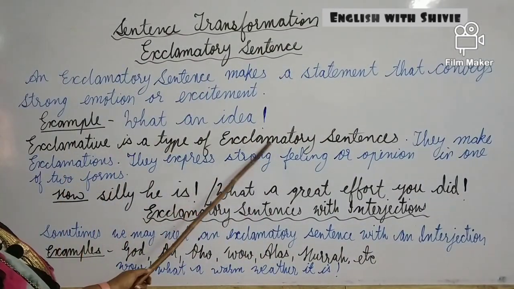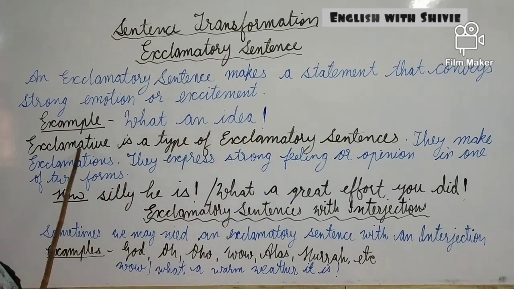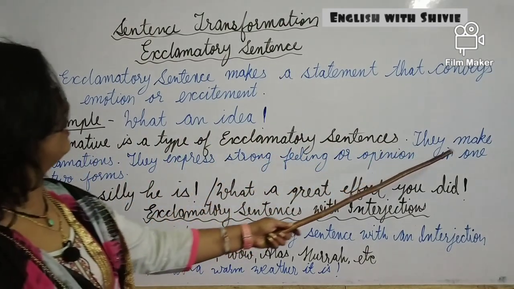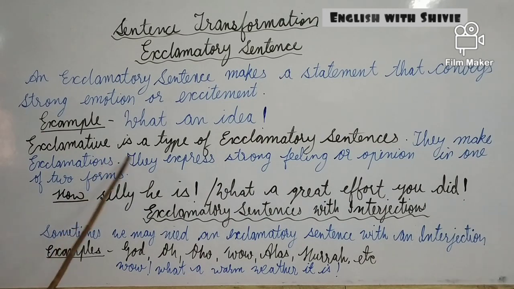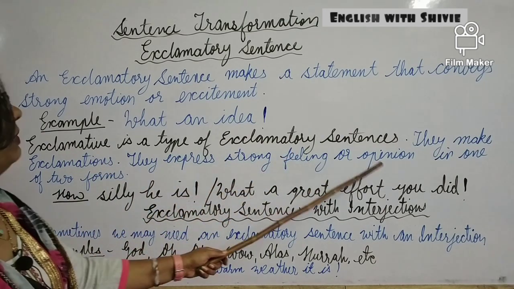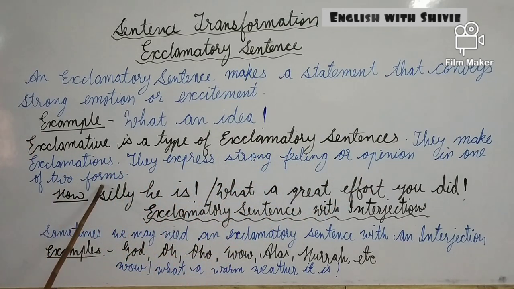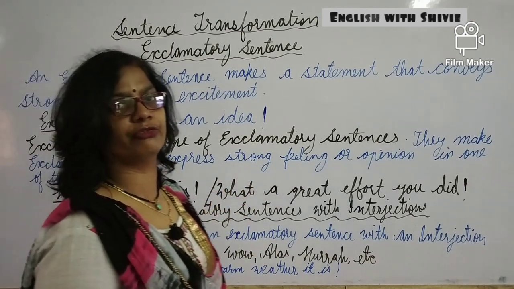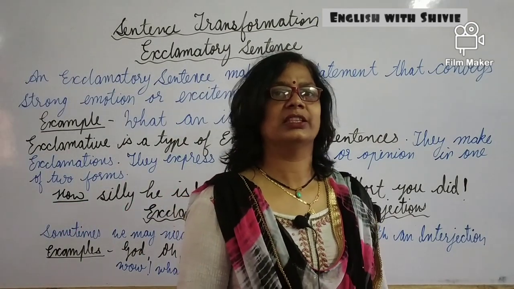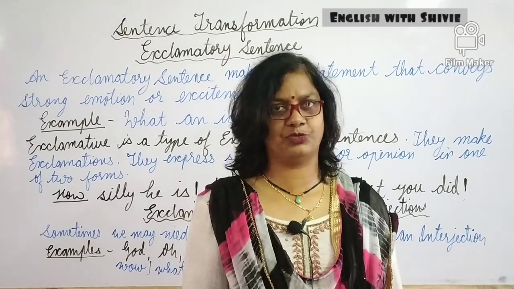Exclamative is a type of exclamatory sentence. They make exclamations. They express strong feeling or opinion in one of two forms. The two forms are how and what. In these two forms, exclamatory sentences have strong feelings, strong opinions, the strong features of the subjects.